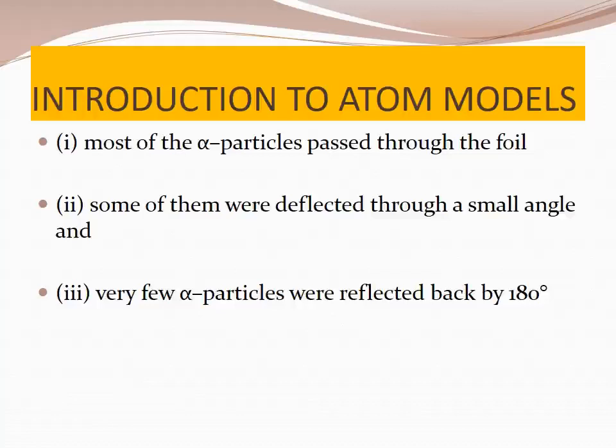In an atom there is a tiny positively charged nucleus, and the electrons are moving around the nucleus with high speed. The theory of electromagnetic radiation states that moving charged particles should continuously lose their energy in the form of radiation.